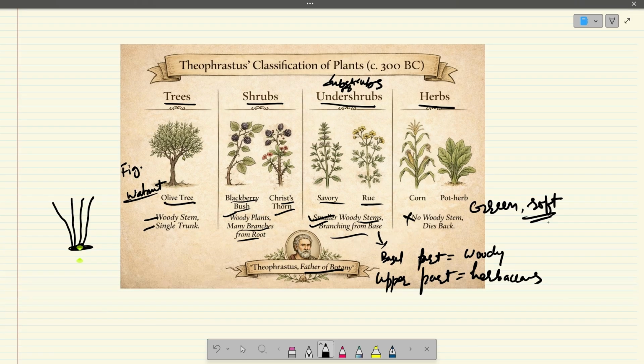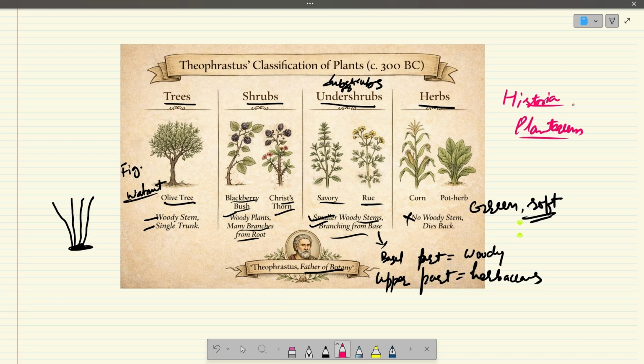So what is the criteria here? The criteria is the nature of the stem, whether the stem is woody or not. And the other criteria is whether the plant has a single trunk or single stem coming from the base, or whether there are many stems coming from the base. So these are the two criteria that were used by Theophrastus, and he published this classification system in a book called Historia Plantarum.